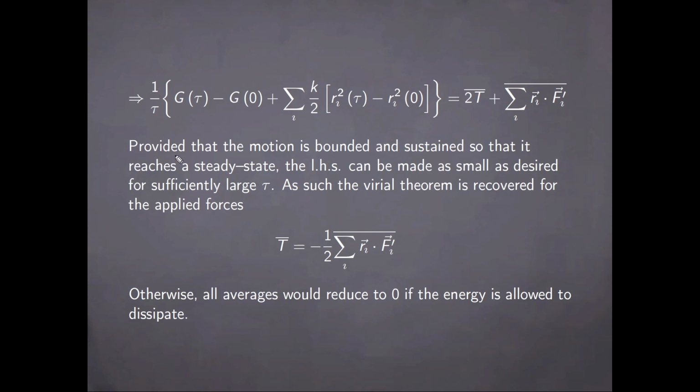So once again, provided that the motion is bounded, and in this case also sustained, so that it reaches a steady state, the left-hand side can be made as small as desired for sufficiently large time intervals tau. As such, the Virial theorem is recovered for the applied forces, and so this can be made to vanish, and as such, the average value of the kinetic energy follows as given here. It is important to stress that the motion must be sustained by energy that is pumped into the system, as otherwise all averages would reduce to zero if the energy would be fully allowed to dissipate.